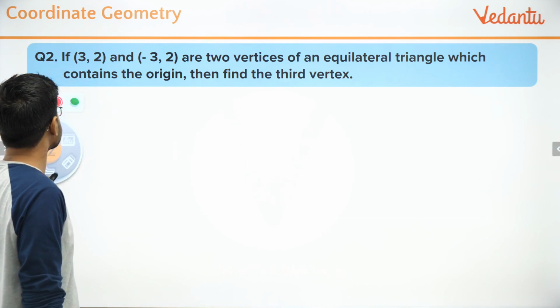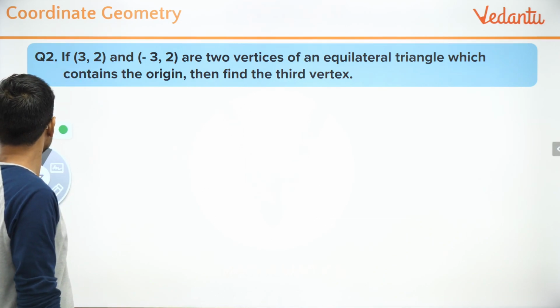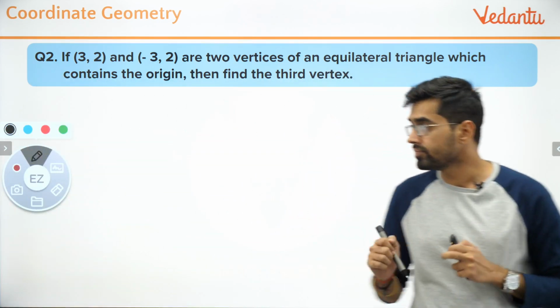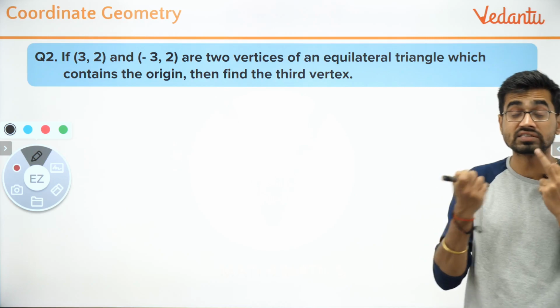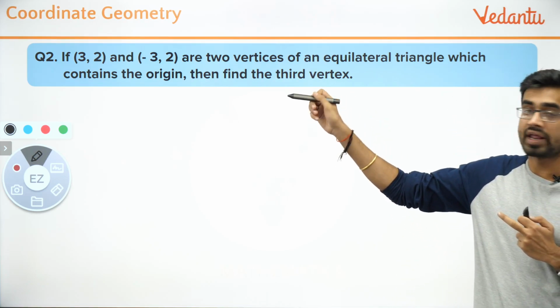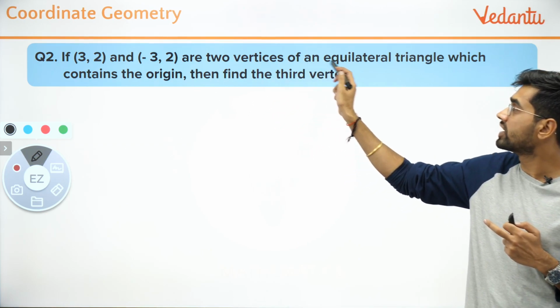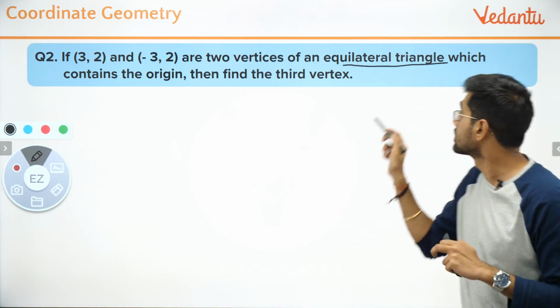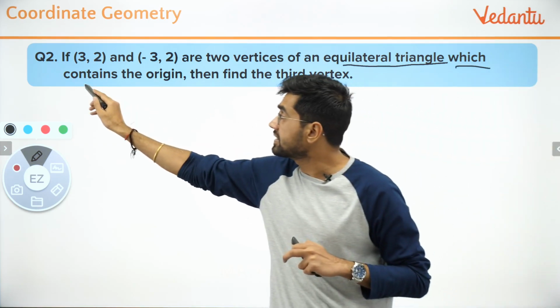All of you, I'm giving you the time to read the problem first before I start solving it. Please read the problem, because it's a very important problem and there is a very small thing which you may miss. There are 2 points, these are the 2 vertices of an equilateral triangle. Now this is crucial: it's written that it contains the origin.